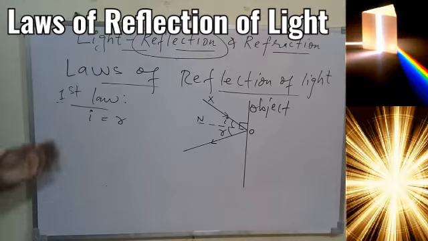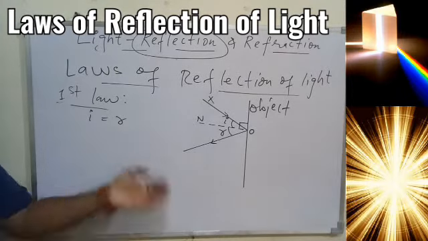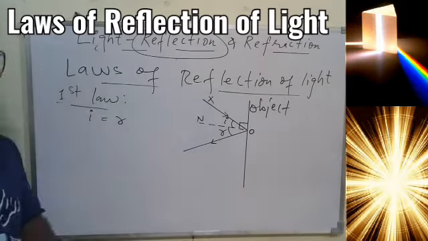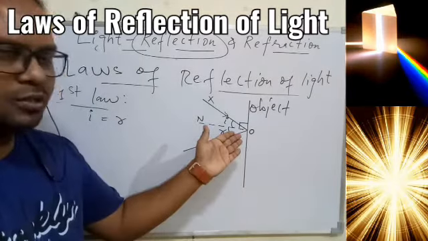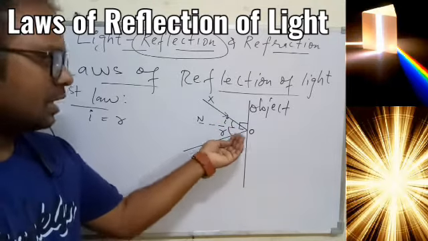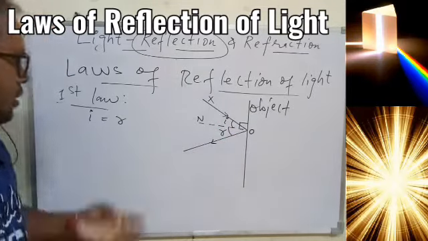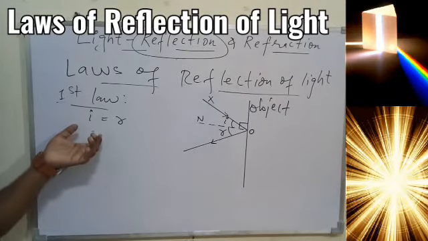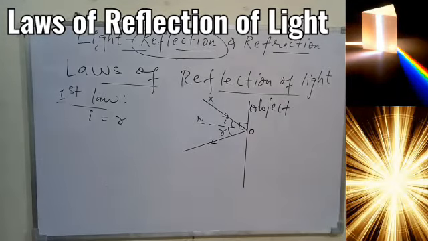So the statement is: the angle of incidence is equal to the angle of reflection, and that is based on the conservation of energy. It is believed that when the ray of light falls on the surface, it has some energy, and the same energy will be reflected back. So based on that conservation of energy, the angles remain the same. That is, i is equal to r in all conditions.